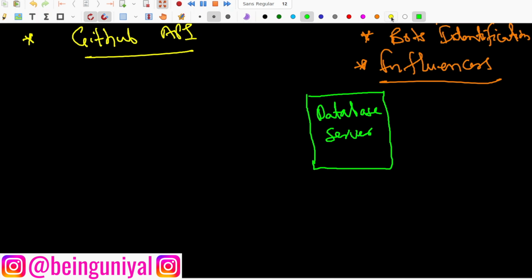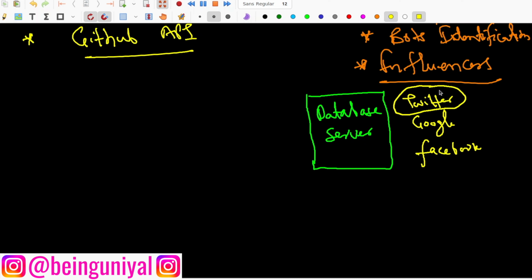This kind of server could belong to any organization, Twitter, maybe Google, whoever has a web application or mobile application. I am just giving these names, but it could be any other company as well. The famous examples are Twitter and Google, because you use a lot of things like Google Maps and Google Translate. So basically, there is an API.